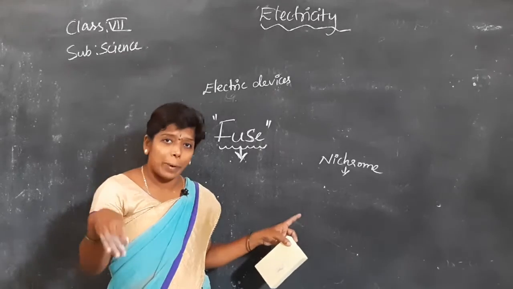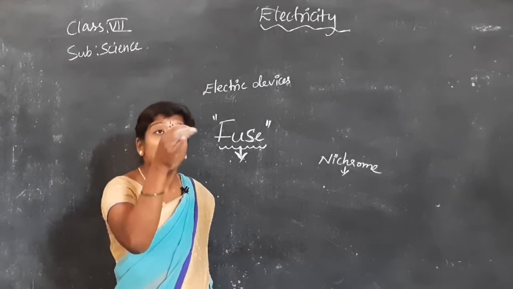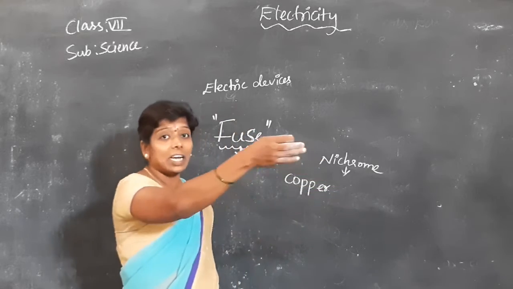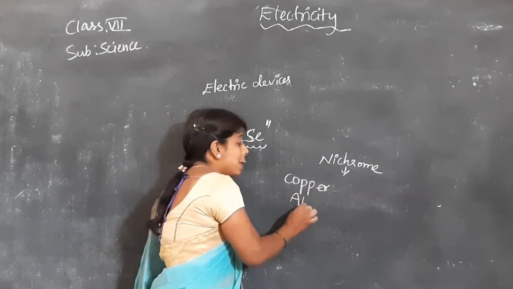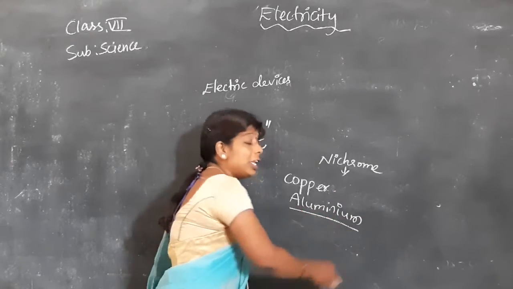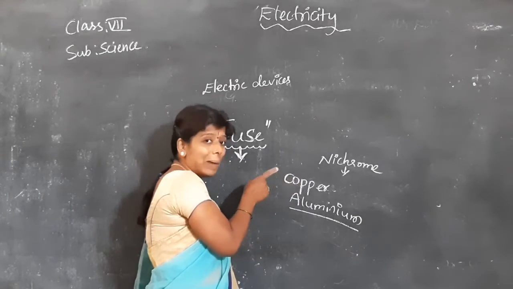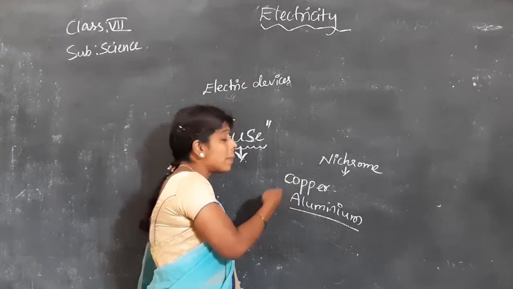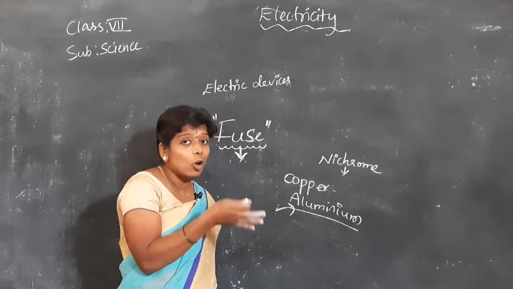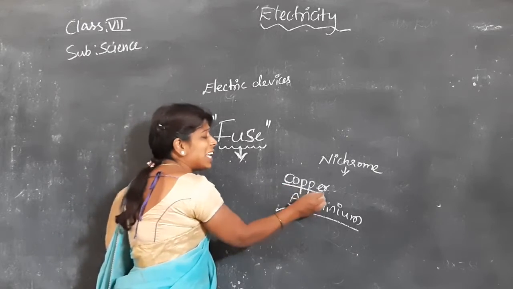But take copper. In our houses we use wires, and in those wires we have the metal copper. Near the transformers, the wires are made of aluminium. Observe why copper in our houses and why aluminium near the transformers. If you allow more current to pass through copper, it melts. But aluminium allows more current to pass and will not melt easily. Then here in fuses, we use a very thin wire.